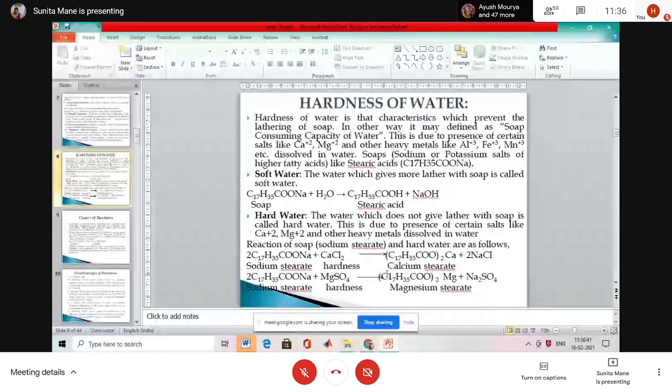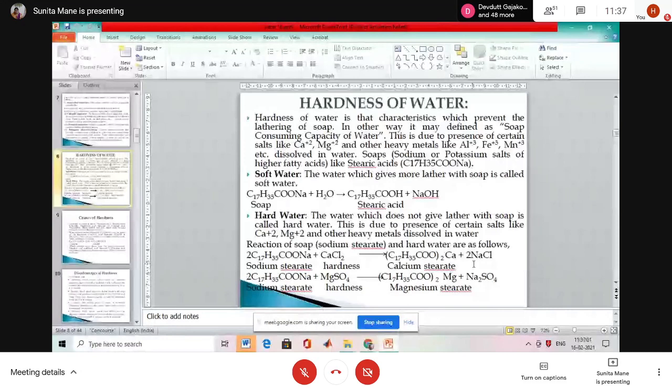Write down the product. What is the product? Calcium stearate, (C17H35COO)2Ca, plus 2NaCl.